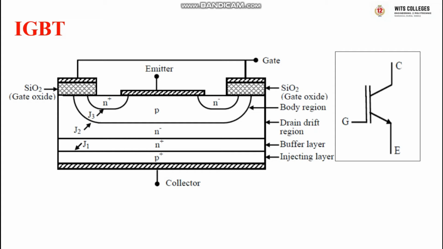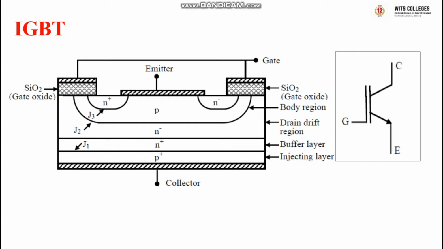IGBTs are replacing MOSFETs in high voltage applications with lower conduction losses. The only drawback is that the turn off time is slow. Except this, in all remaining aspects, IGBTs are more advantageous than the BJTs and MOSFET.